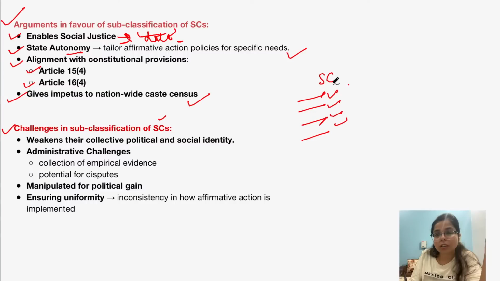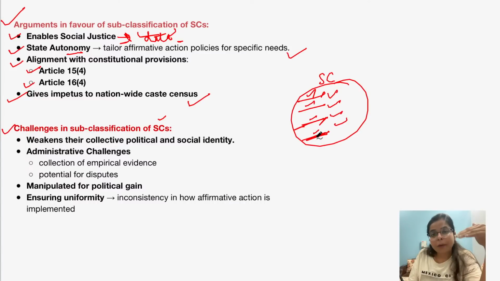Because there may be disputes over how the state government is going to choose which caste is more backward compared to other castes. So there are various ways this particular issue could be manipulated for political gain, right? There is potential for disputes among the populations, that is, intercaste disputes could occur, right?